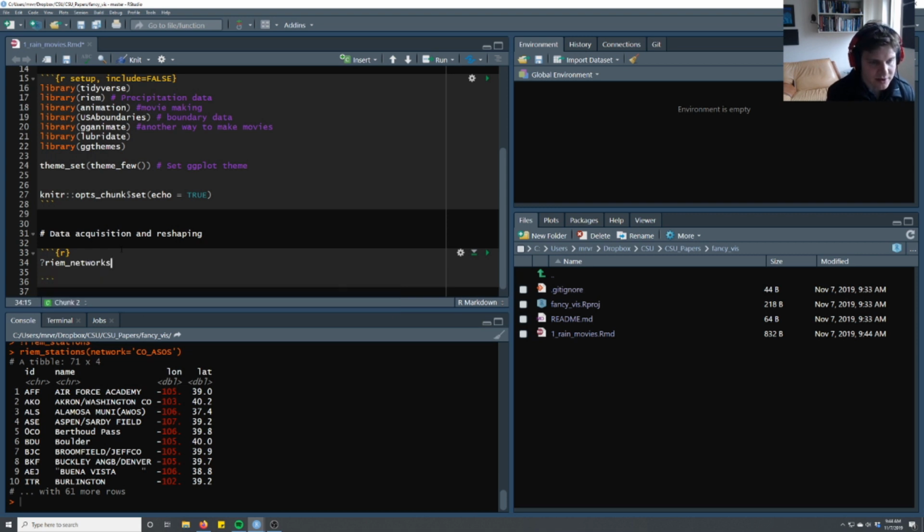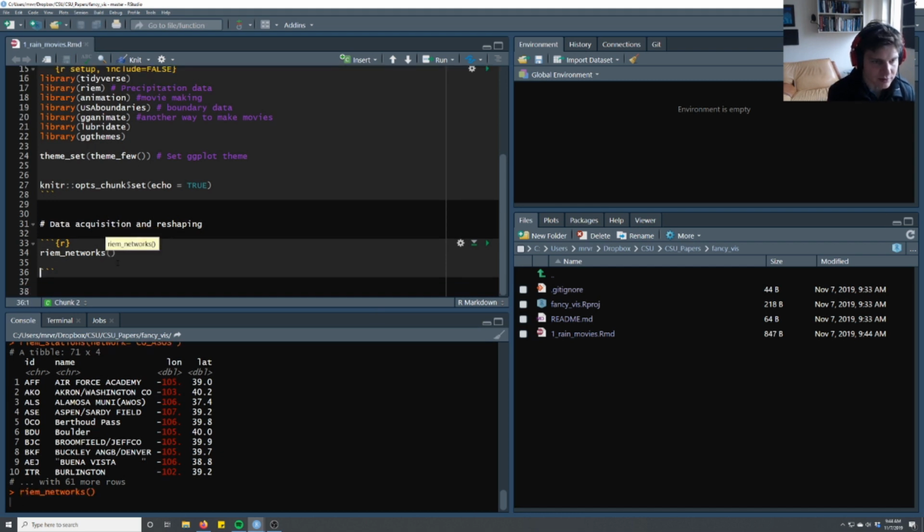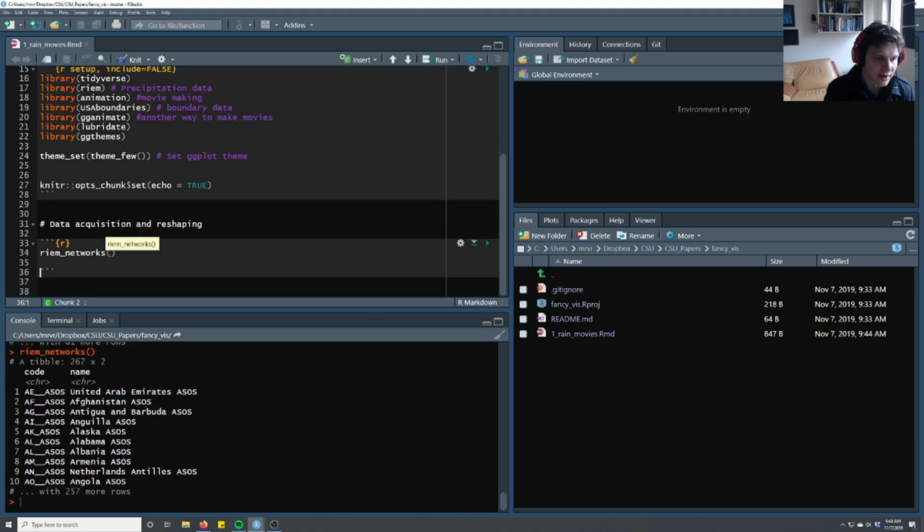Basically this is just a simple function that's going to spit out all the available networks that have data, and we mostly need this to figure out how they're labeled. You can see they're either country and then double underscore ASOS, or state, like Alaska ASOS. So by that logic, we could do co-stations.